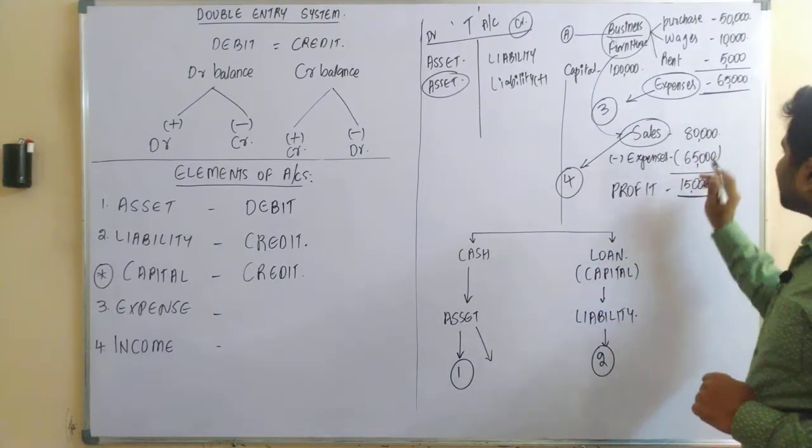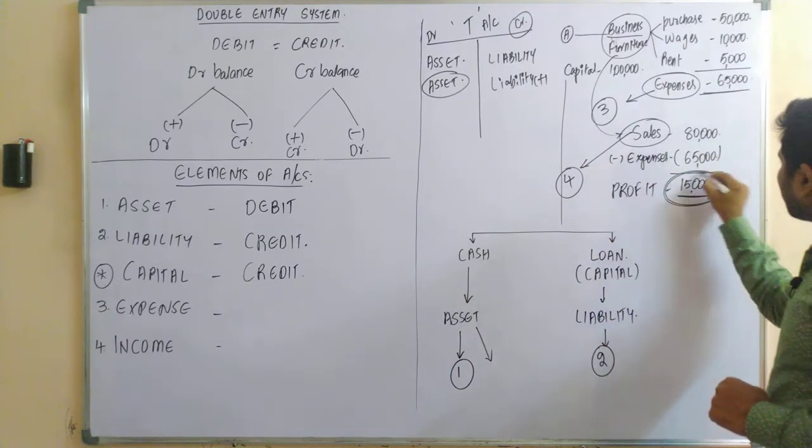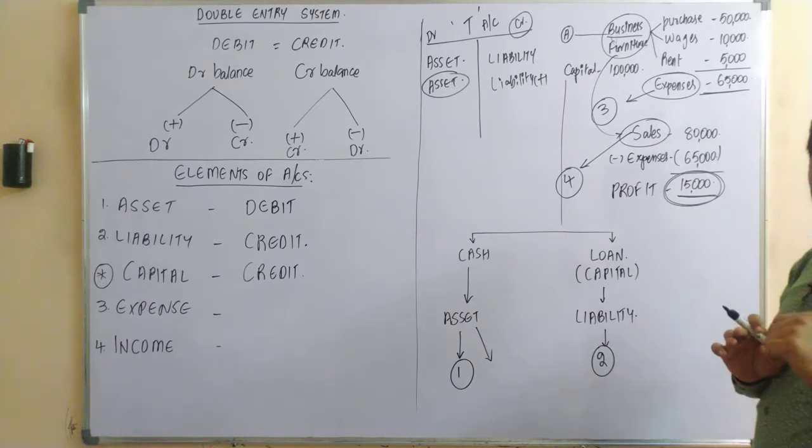After reducing these expenses, we are having 15,000 rupees of profit. Yes or no?